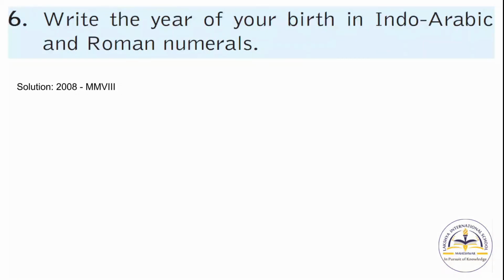Now question number 6. Write the year of your birth in Indo-Arabic and Roman numerals. Now here suppose your birth year is 2008. So for 1000 we will use M. Now here it is 2000, so we will write MM, and then for 8 you have to write the Roman number for 8.